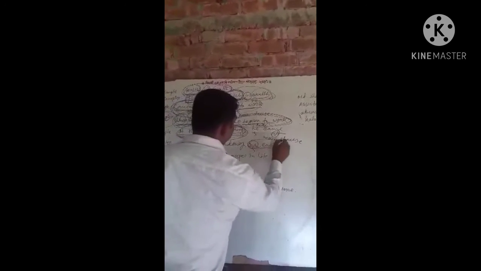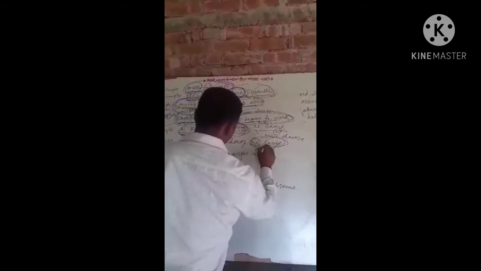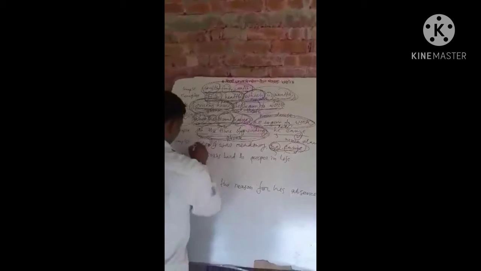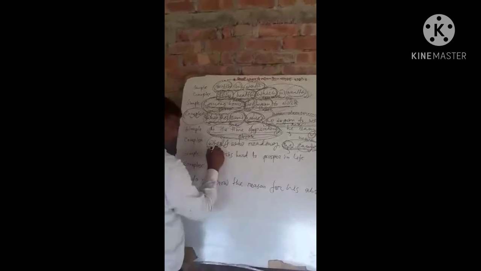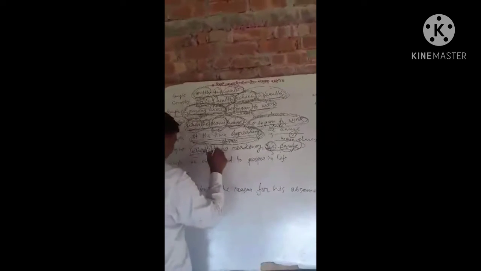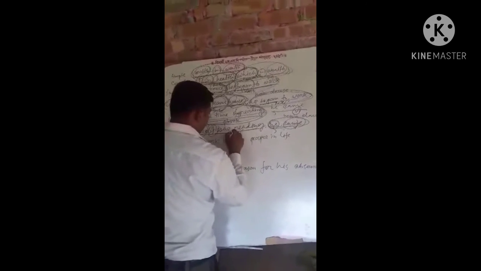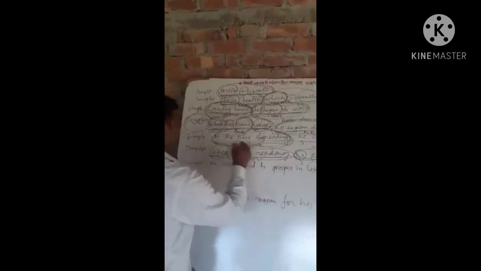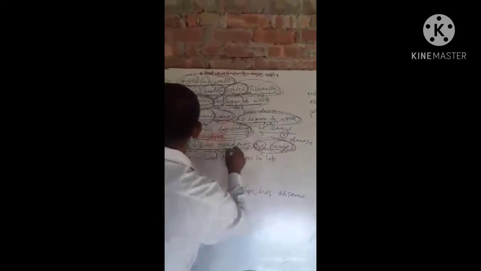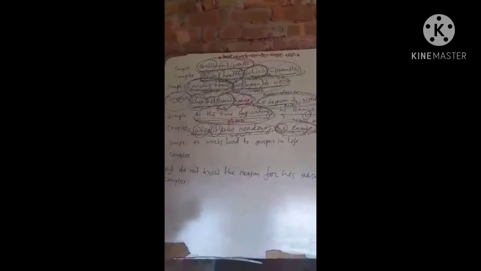He is a subject, came is a verb. So it's a main clause. When is a subordinating conjunction or connective, I is a subject, was reading is a verb. So it's a subordinate clause. One subordinate clause and one main clause makes a complex sentence.